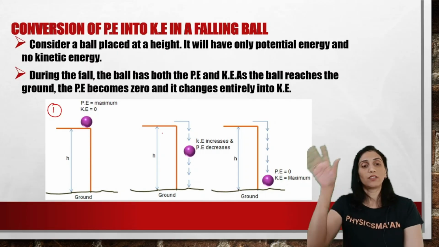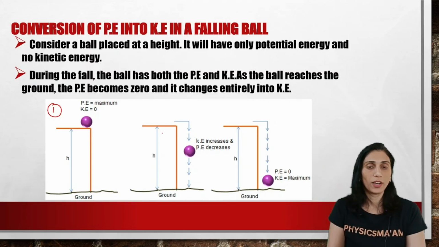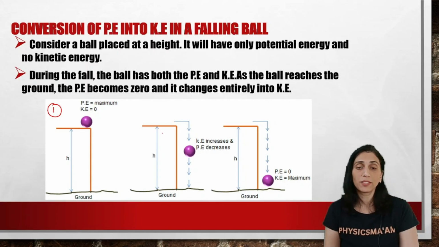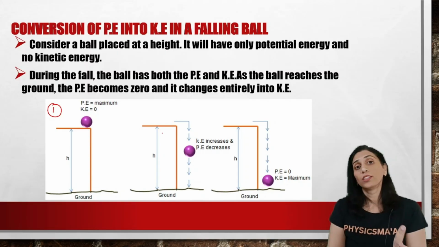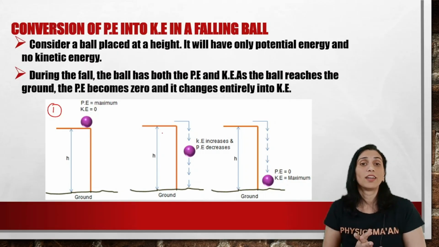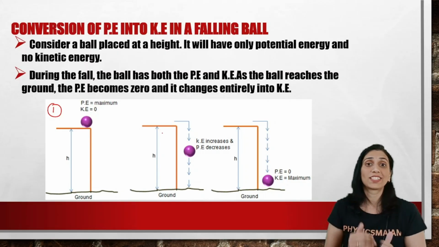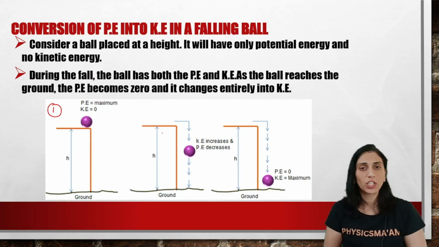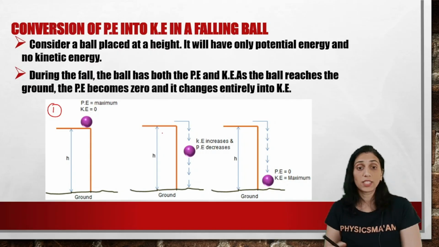Now suppose we drop the ball down from the cupboard or whatever the object is. So when it starts moving down, what happens? It is in motion. So what kind of energy does it possess? Since it is in motion, it will possess kinetic energy. But is it also possessing any potential energy? Yes. Why?